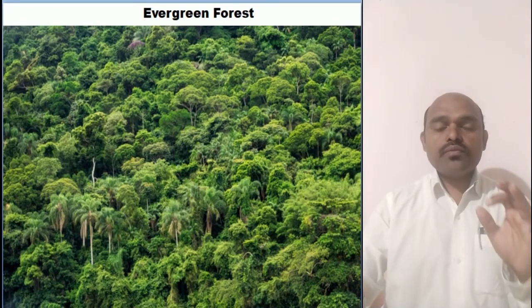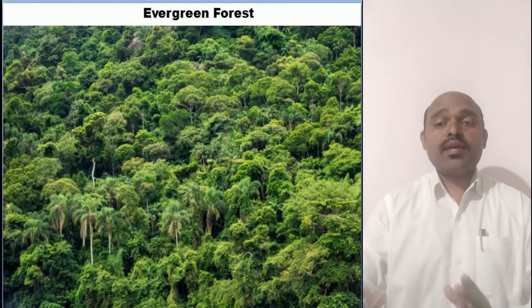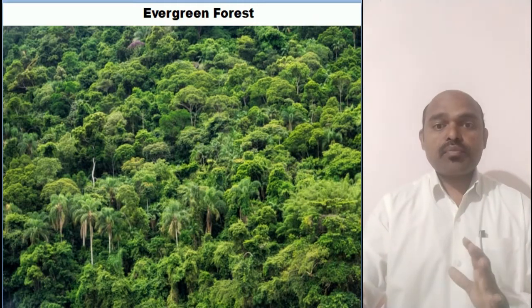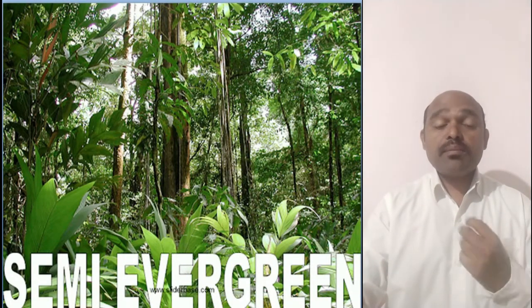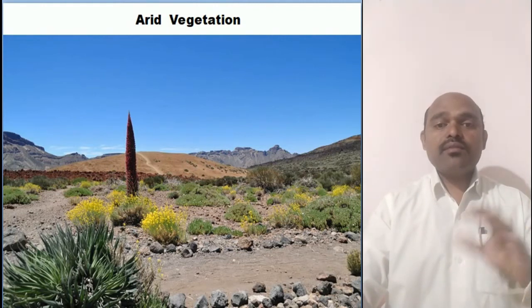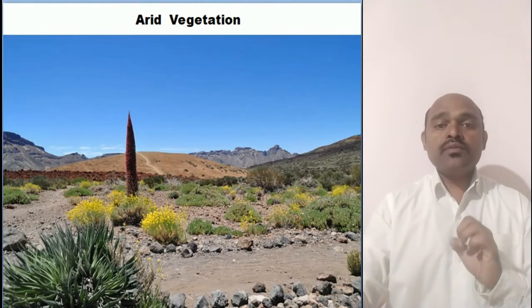So my dear students, here we should understand that Brazil has the largest number of vegetation species. For example, we have evergreen forest, then semi-evergreen forest, and then the arid vegetation.